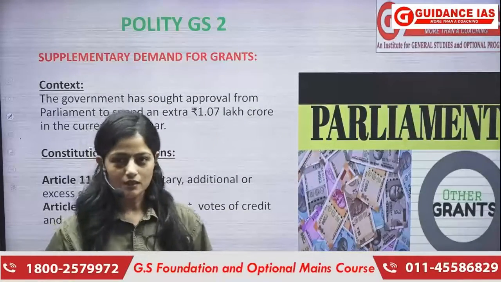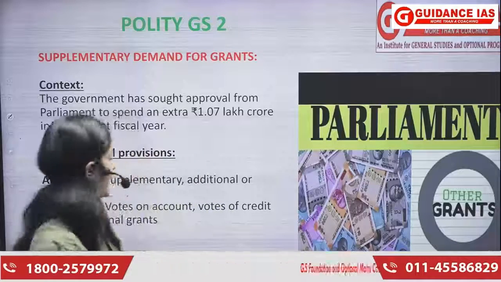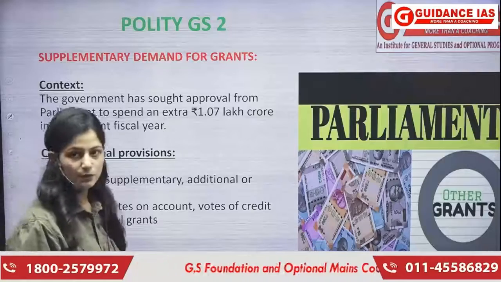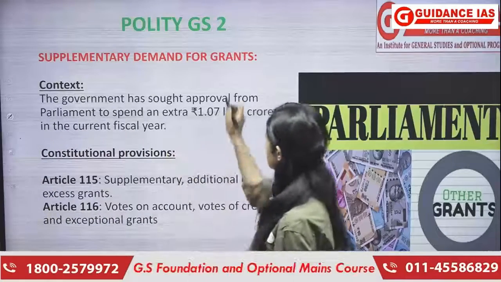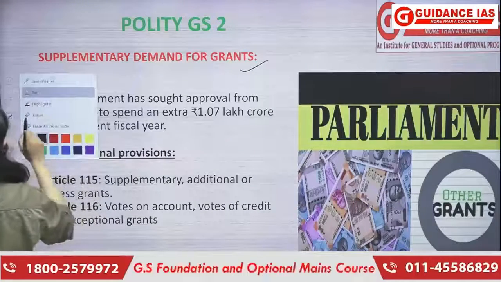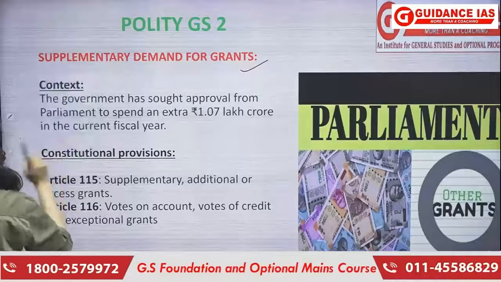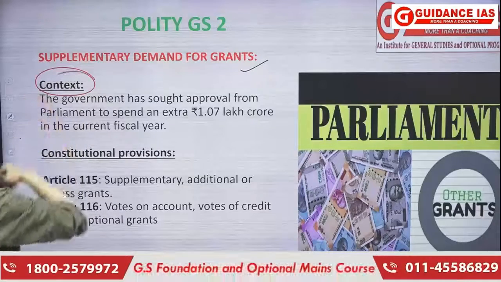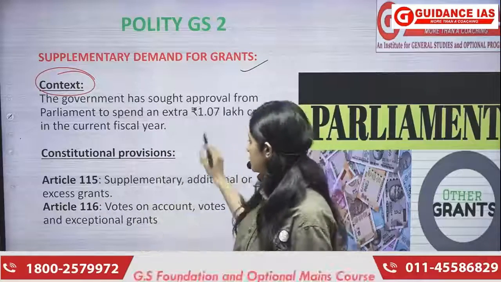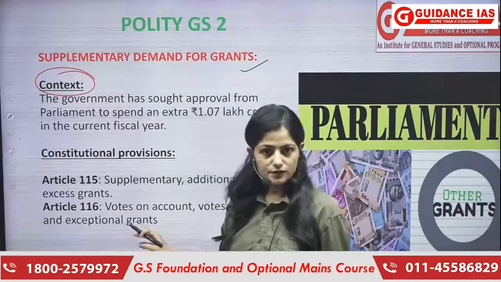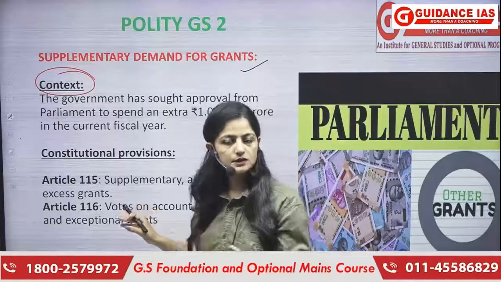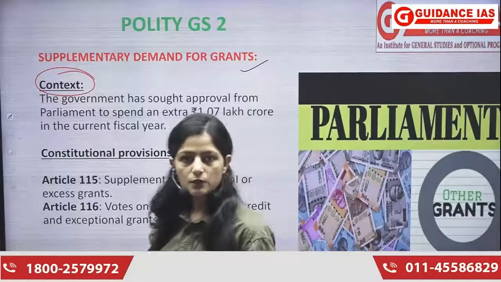Today we'll be covering current affairs for the third week of March, and our first topic belongs to polity, which is GS paper 2. The first topic is supplementary demand for grants. Like always, we'll first understand the contextual part of it, as to why it was in news and why it is important from our examination perspective, and then we will come to the static portion of it, wherein we'll understand certain constitutional provisions and definitions related to it. Let us start with the context first.